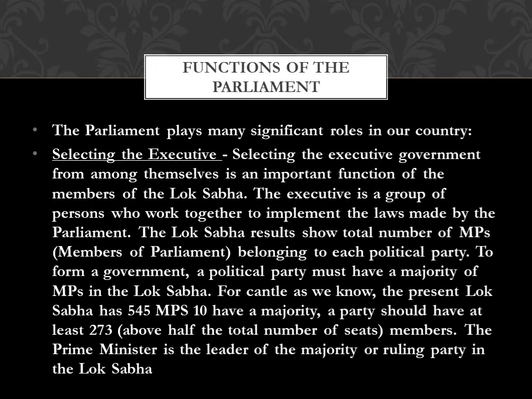The Lok Sabha result shows the total number of MPs, that means members of Parliament, belonging to each political party. As we have all discussed, to form a government, a political party must have a majority of MPs in the Lok Sabha. And the least number of seats which a party should have is 273, that means half of the total number of seats.